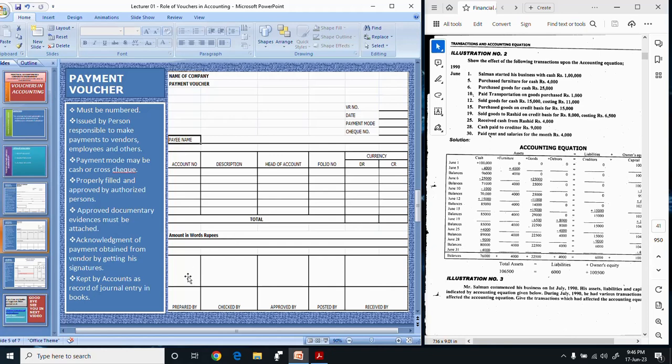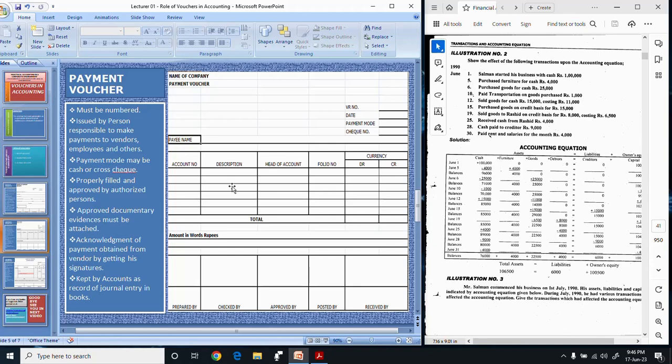Then this payment voucher is signed by the person who is preparing it, then the person who is checking it, and then the person who approves it. After that, the person posting it in the books of account will sign this. But here in the last column, this voucher will be signed by the person who is getting the payment. By signing this, the person acknowledges that he has received the payment.